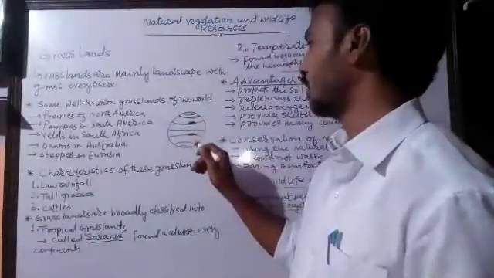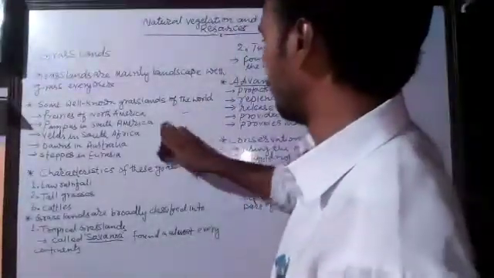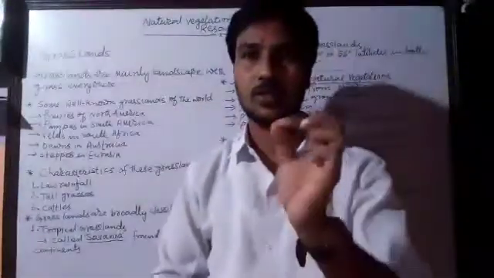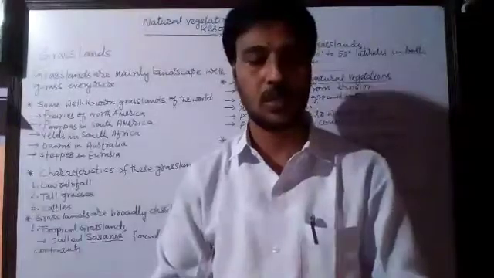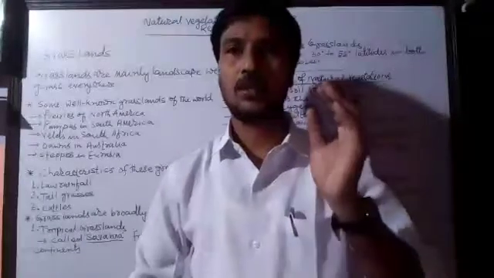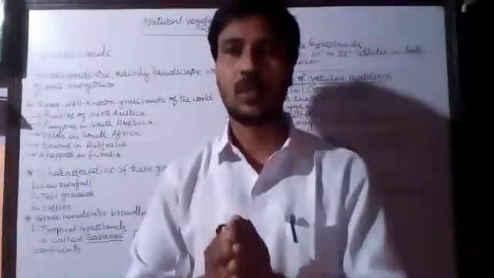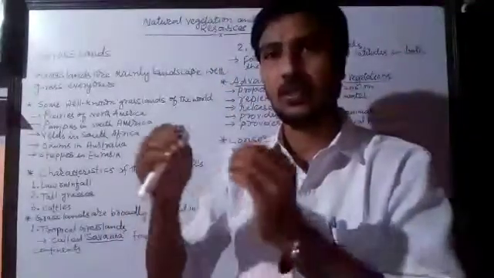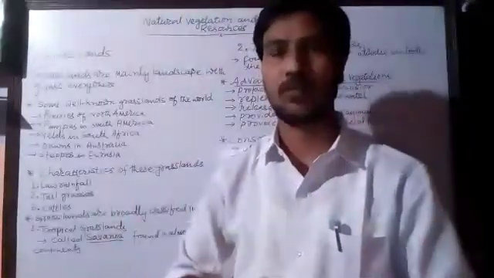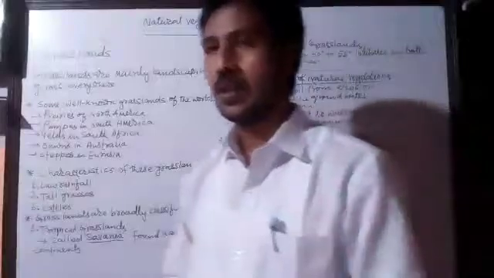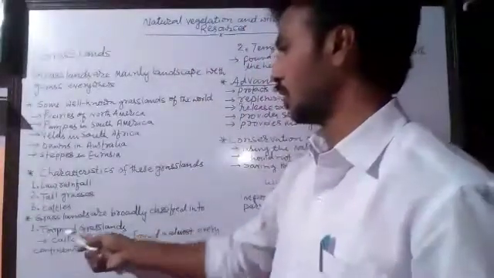Tropical areas and the temperate areas. So the grasslands which are found in the tropical regions of the earth are called the tropical grasslands, and the grasslands which are found near the temperate regions are called the temperate grasslands. Let me come to these tropical grasslands.